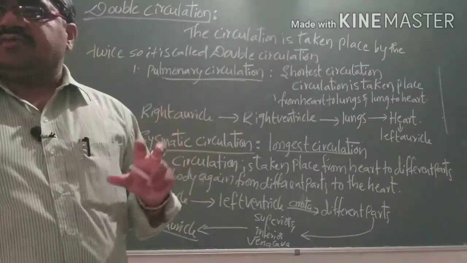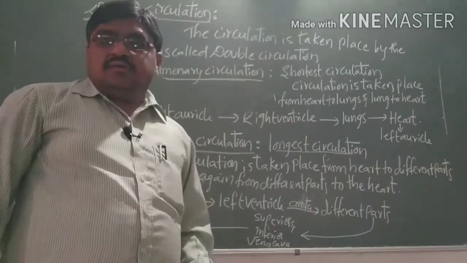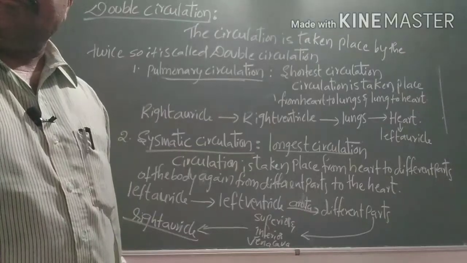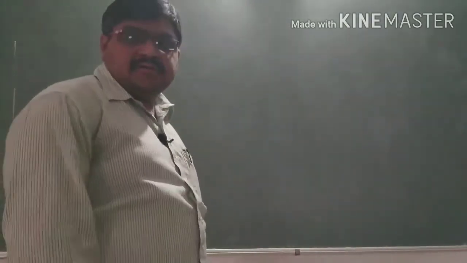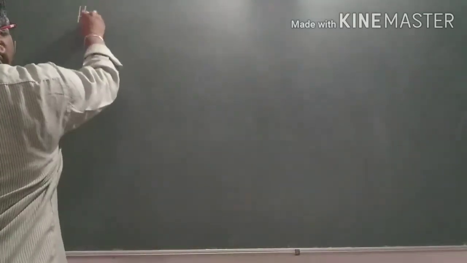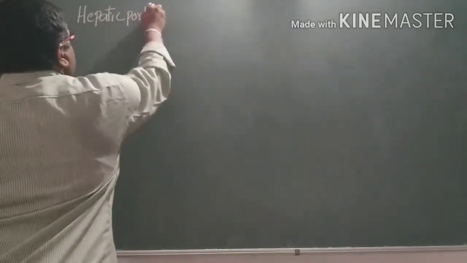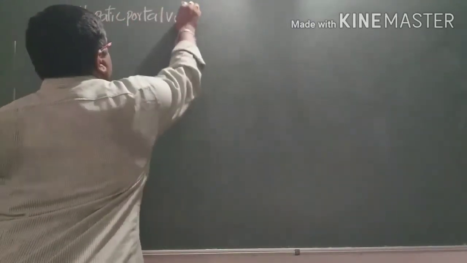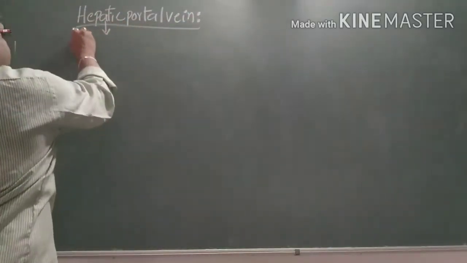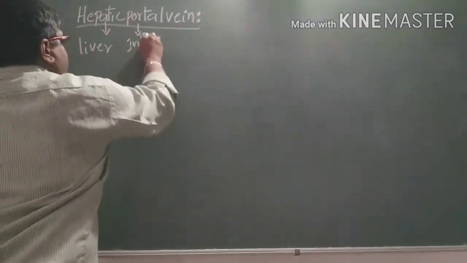Next, coming to the hepatic portal vein. Here hepatic means liver, portal means intestine, vein.